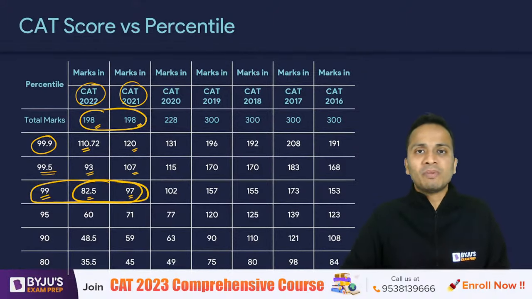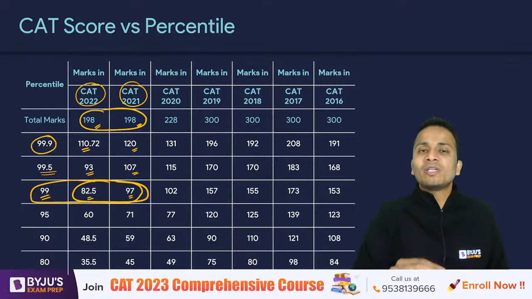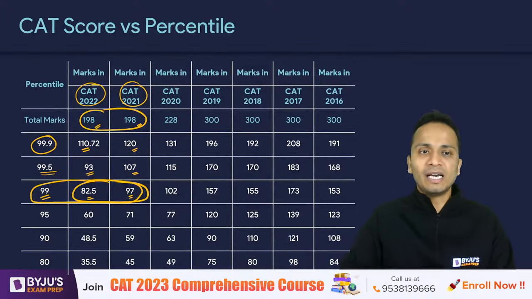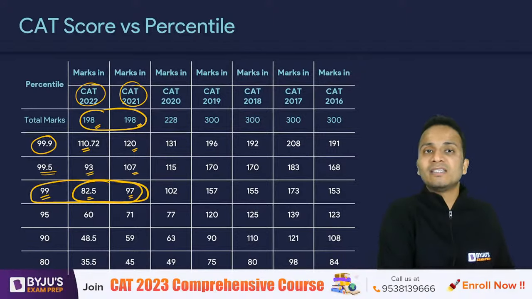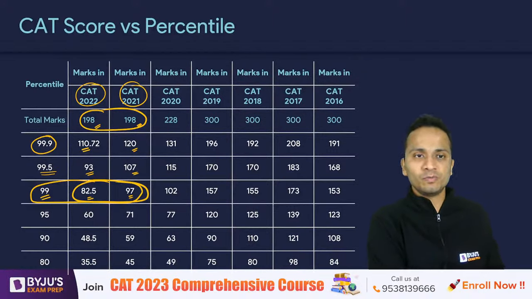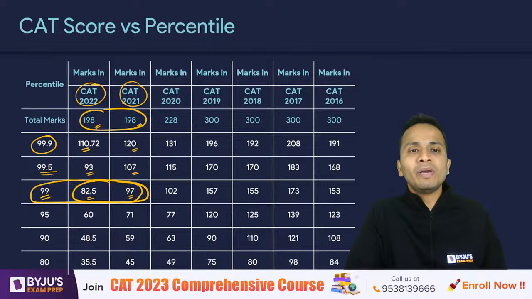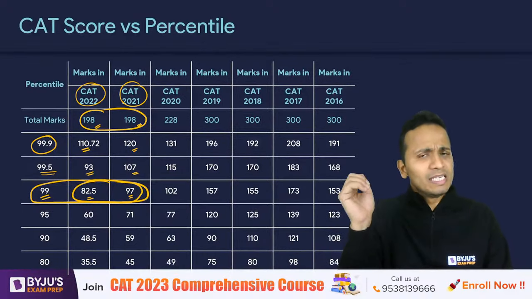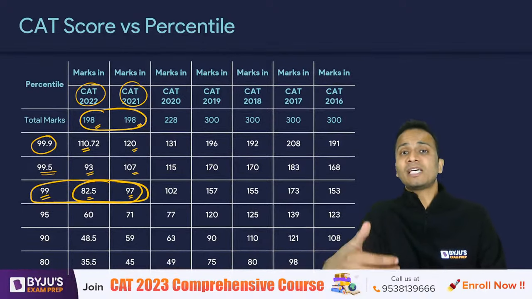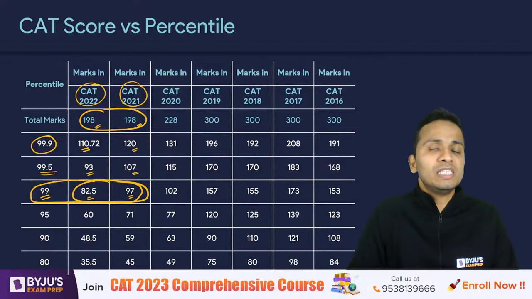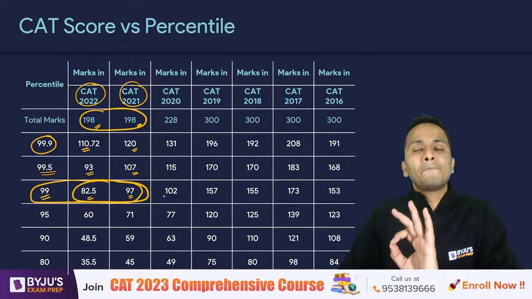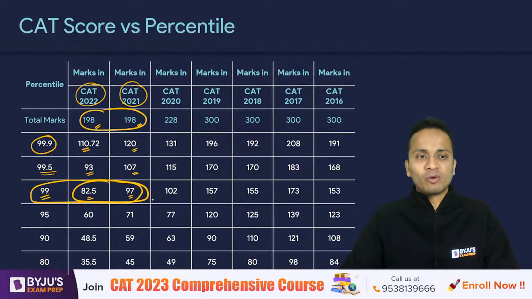So if you score 50% marks, you will be above the 99.5 percentile. In CAT 2021 too, if you score 50%, anyone who scored more than 50% was easily able to achieve 99 plus percentile. Now you can look at the other scores.